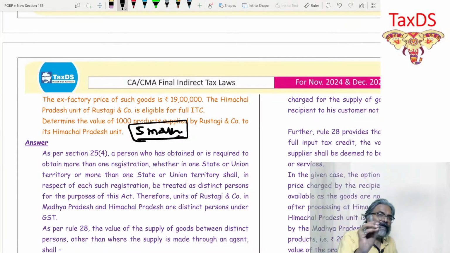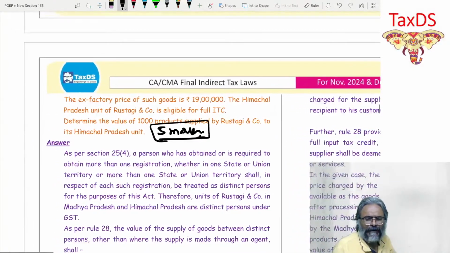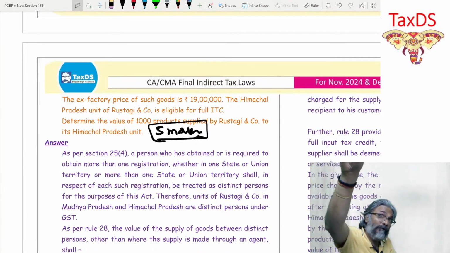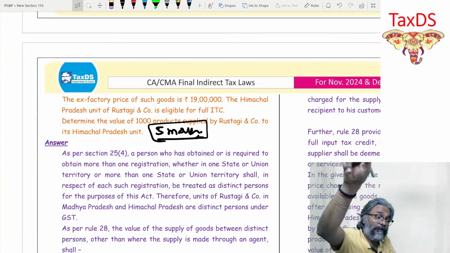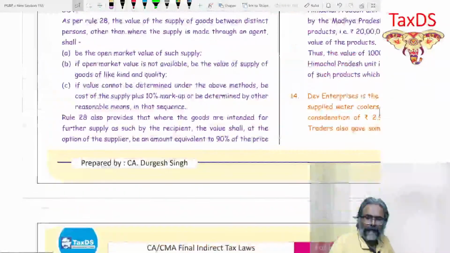Okay, just try this one out, and if possible, show me the screenshot through WhatsApp. I will see how you have presented it and whether there is any further improvement. Don't go by the standard solution. Go the way I have taught you. You should now be in a position to do it. You can share the screenshot of the solution through WhatsApp.